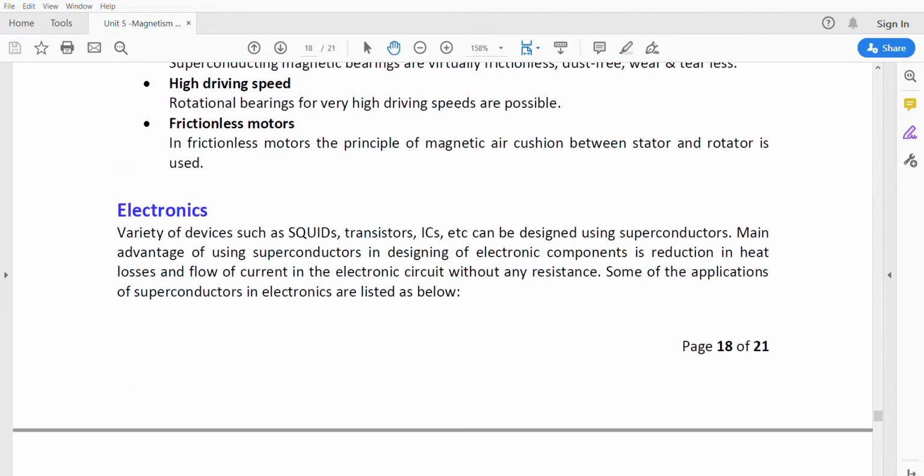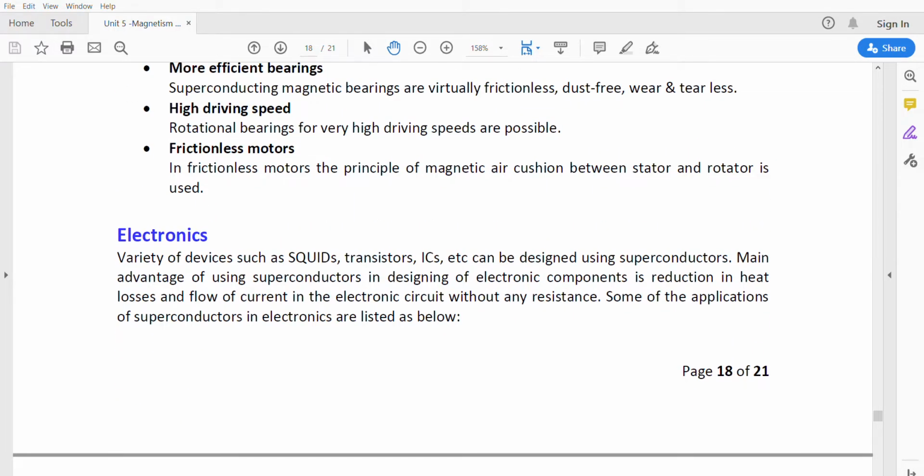And next one is electronics. What are the applications in electronics? In a variety of devices like SQUIDs, we already saw this. Transistors, integrated chips, etc. can be designed using superconductors. There are many advantages of using superconductors in designing electronic components. In reduction in heat loss, mainly the purpose is high current flow, heat loss can be avoided, and the magnetic flux will be maintained for a longer duration. These are the main advantages of using them in the electronic field.